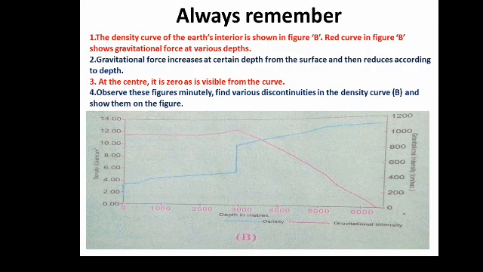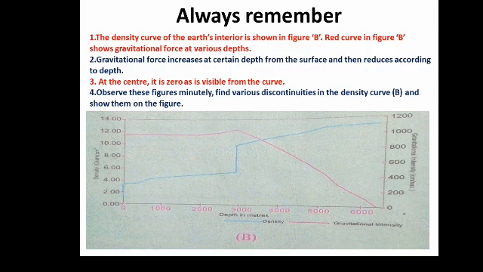One more fact, students: the density curve of the earth's interior is shown in figure B, at the bottom. The red curve in figure B shows gravitational force at the various depths.